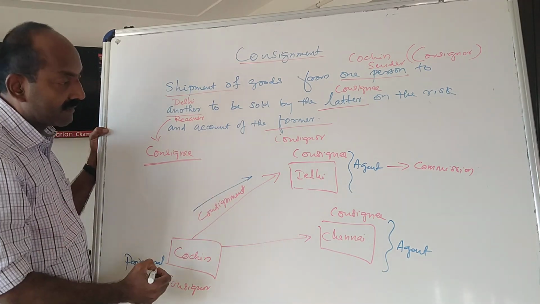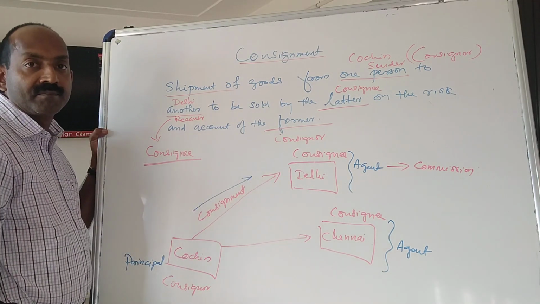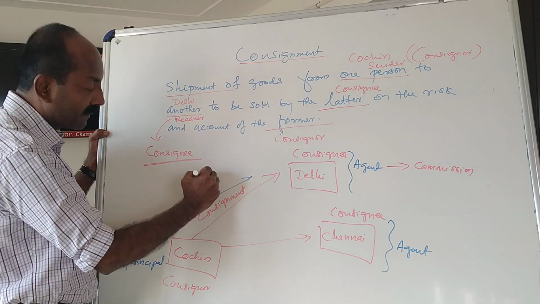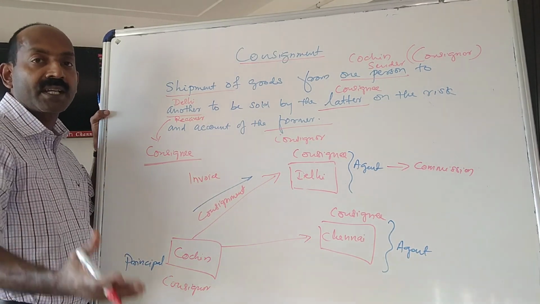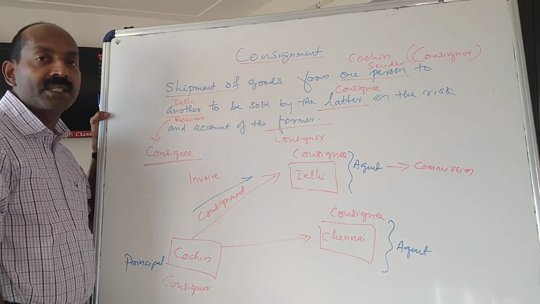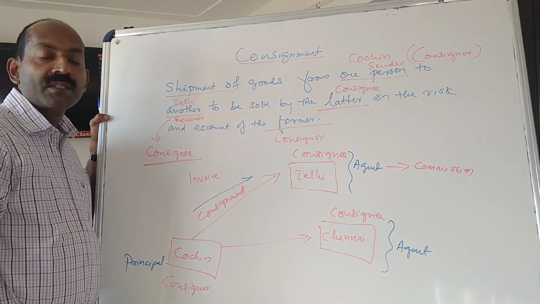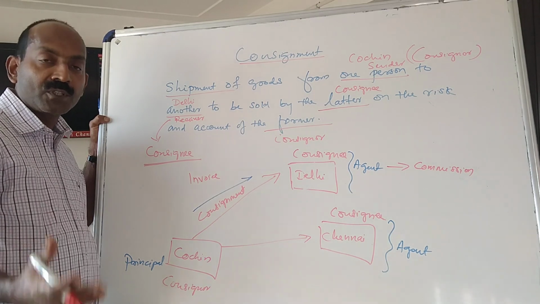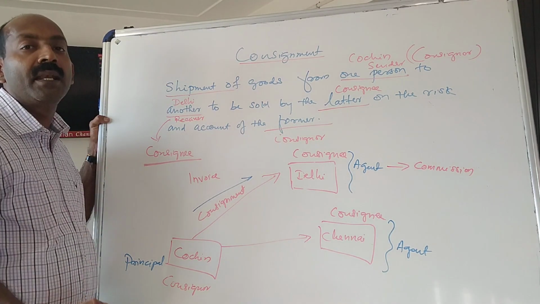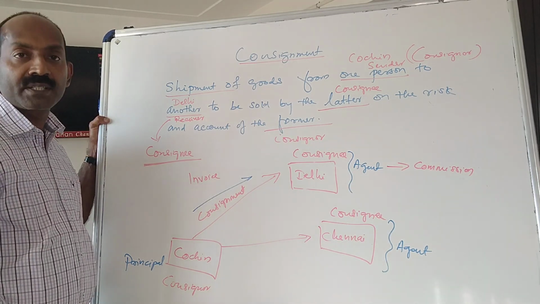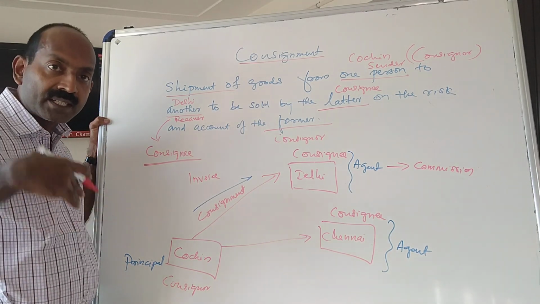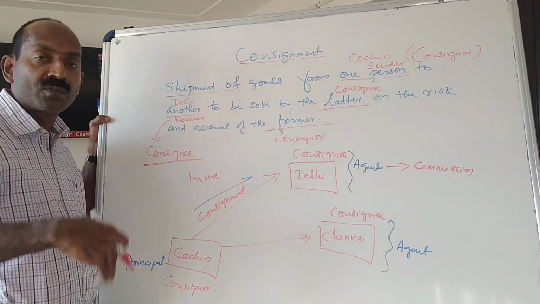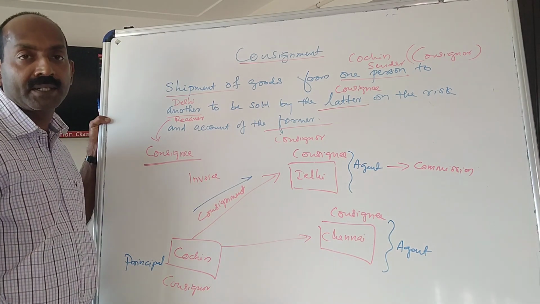And when goods are sent from Cochin to Delhi, the consignor prepares an invoice. Invoice means a kind of a sale. Whenever sale takes place, there is invoice. Suppose you go to a shop and buy something. After you purchase certain goods, you will get a bill, and that bill is called invoice. So whenever sale takes place, that means the buyer buys goods from the seller, an invoice is prepared.